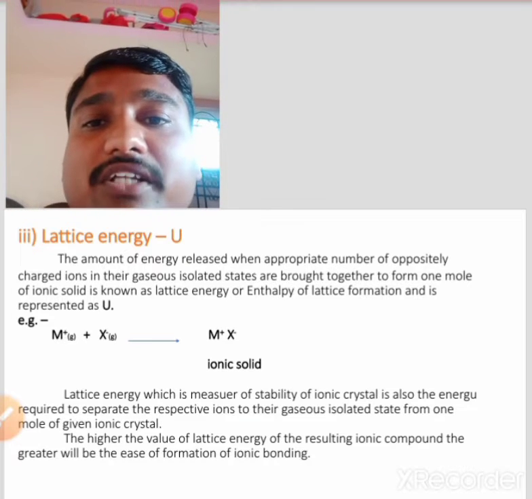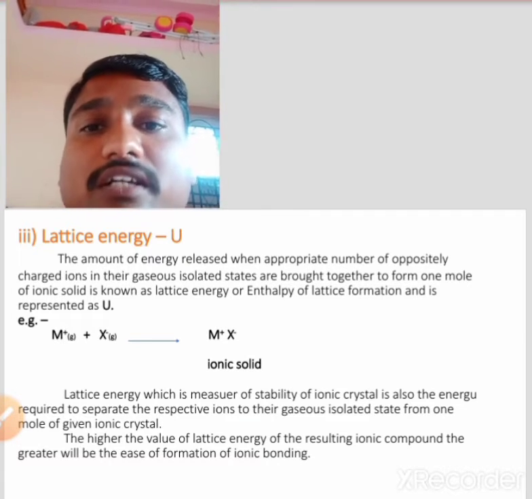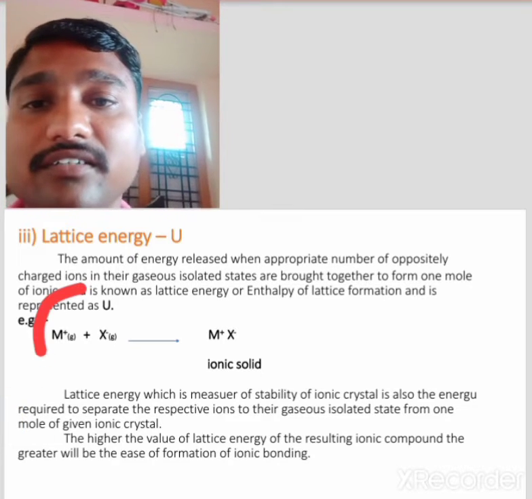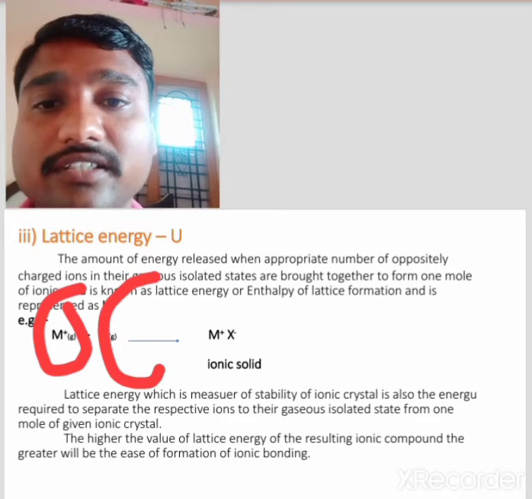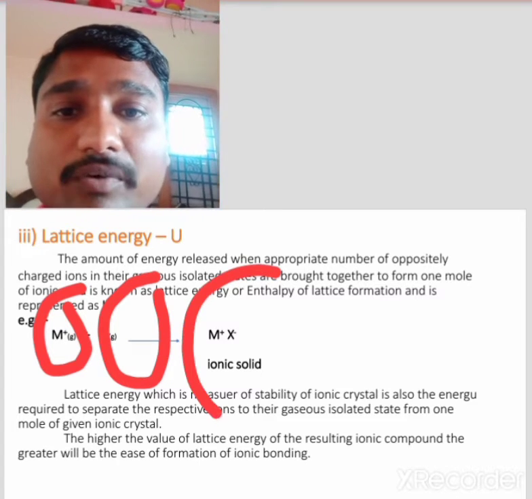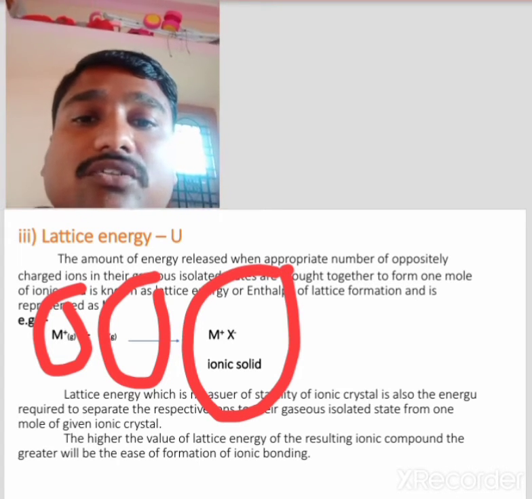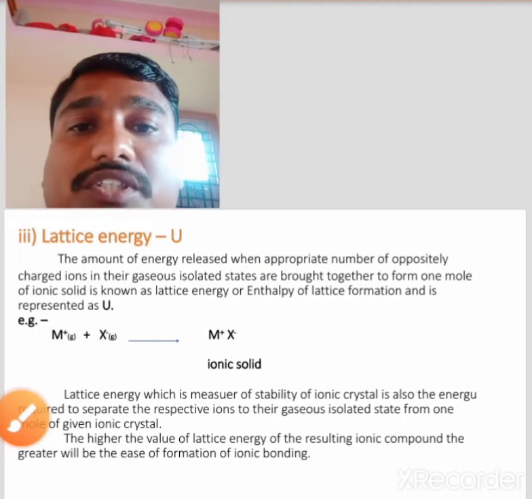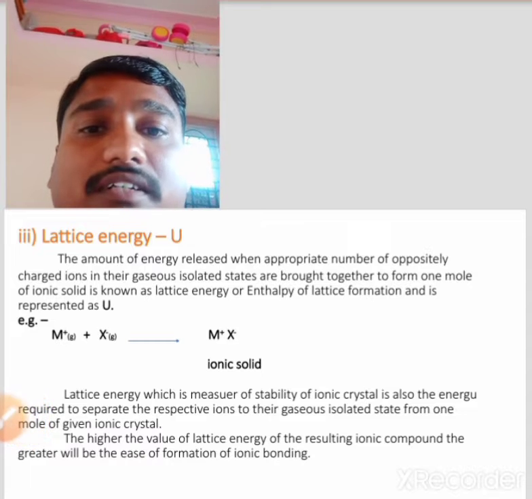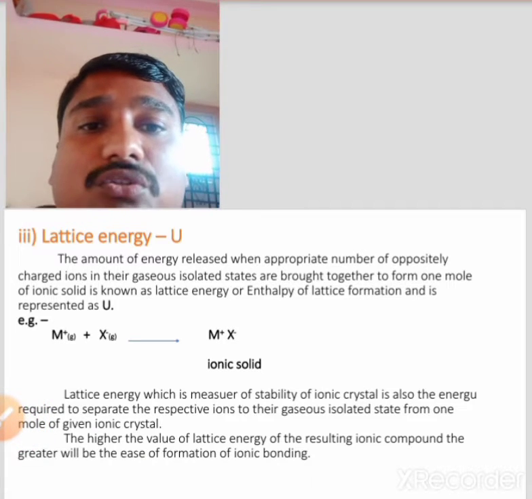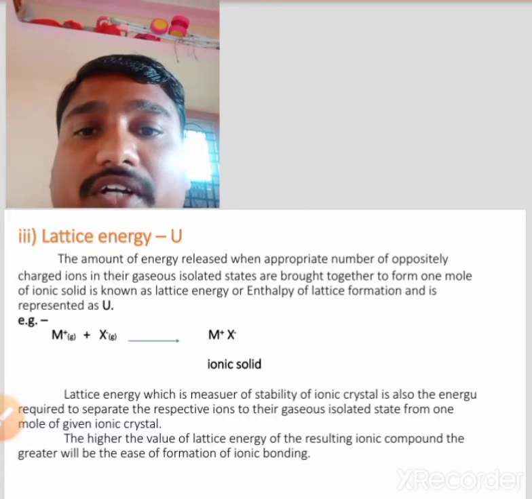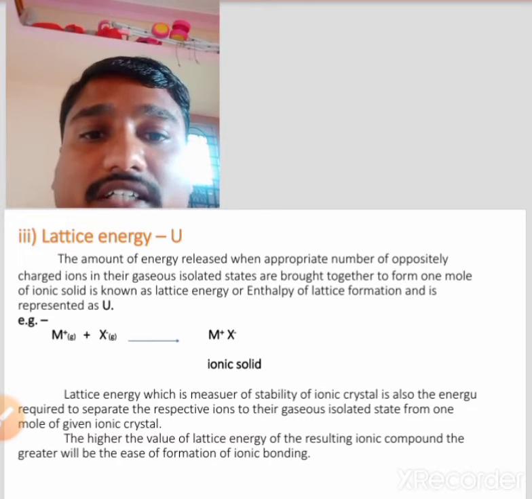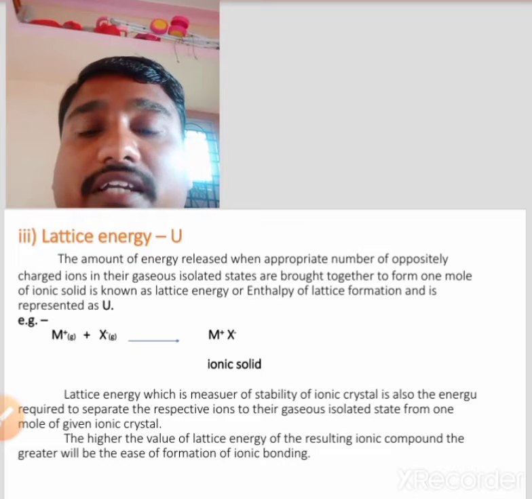For example, M plus in gaseous state and X minus in gaseous state form M plus X minus, which is known as an ionic solid. Lattice energy, which is a measure of the stability of an ionic crystal, is also the energy required to separate the respective ions into their gaseous isolated state from 1 mole of the given ionic crystal.